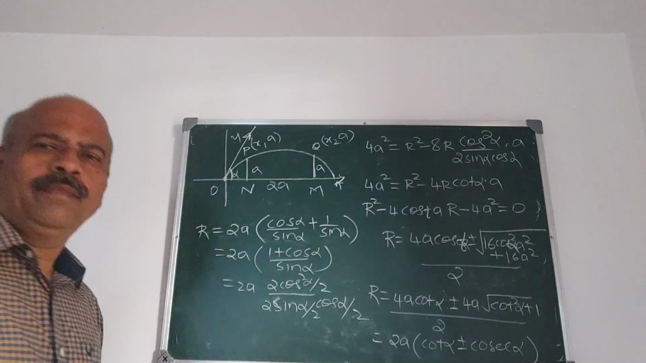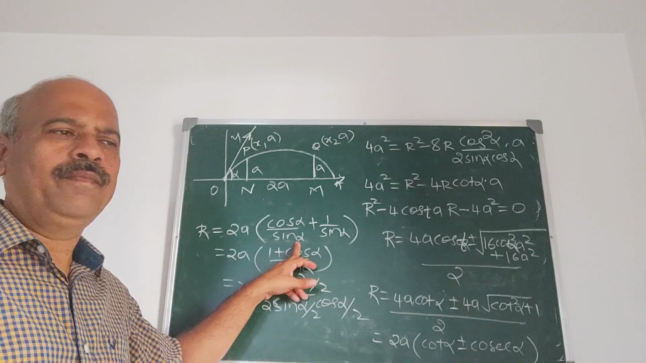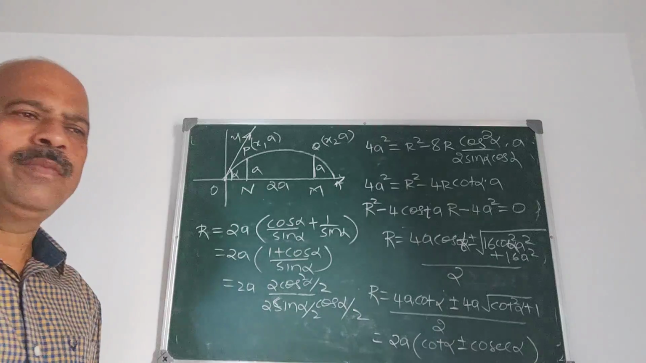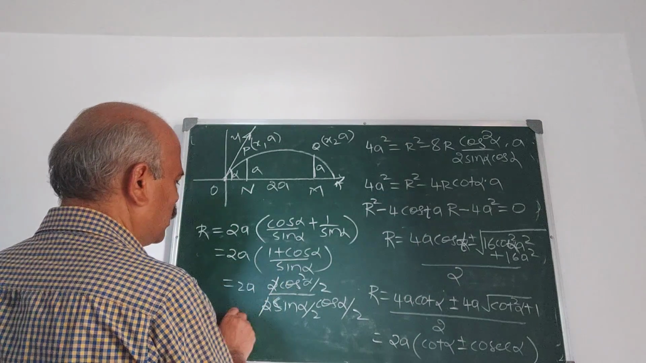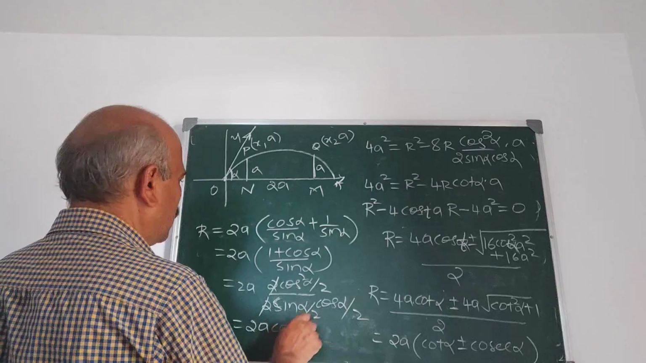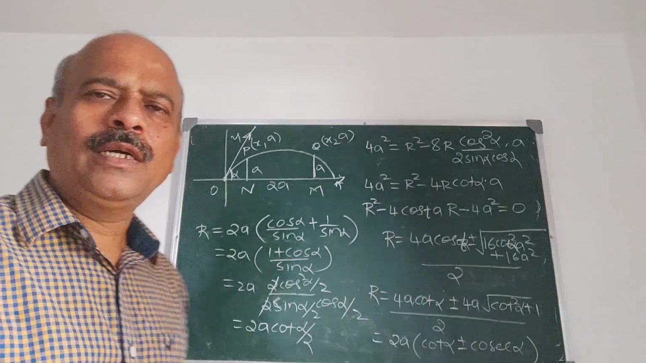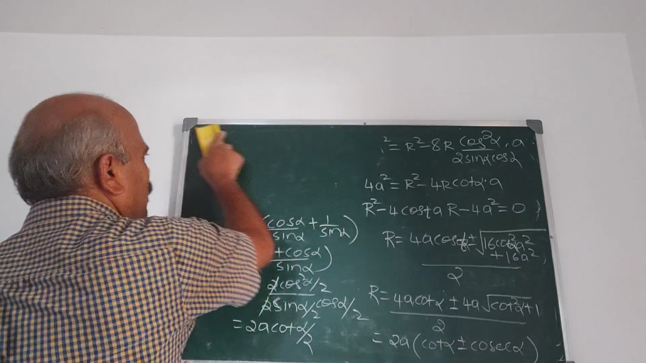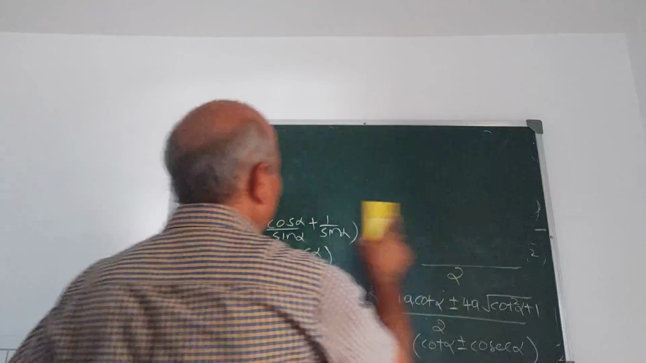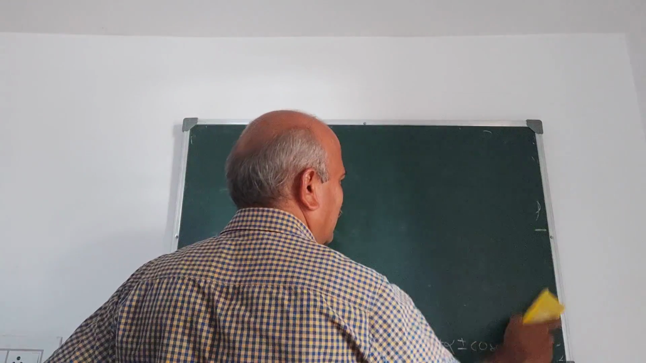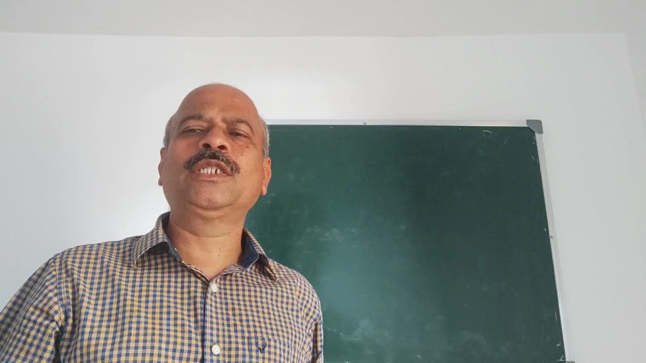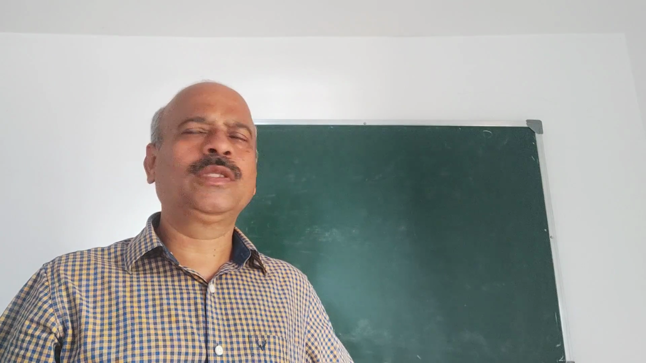I have used here the trigonometric formula: 1 plus cos is 2 cos square, and sin alpha is 2 sin alpha by 2 cos alpha by 2. 2 cancels. It is 2a cot alpha by 2. This is the range. I think all have followed this solution, and this completes the projectile topic. Thus 2 topics are completed: expression for radial and transverse velocities and accelerations, and problems on that topic.